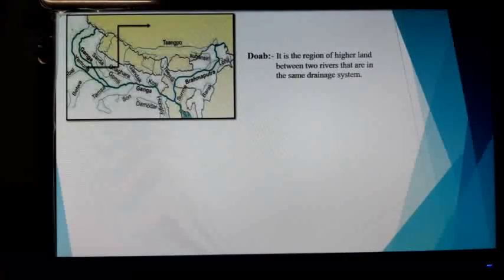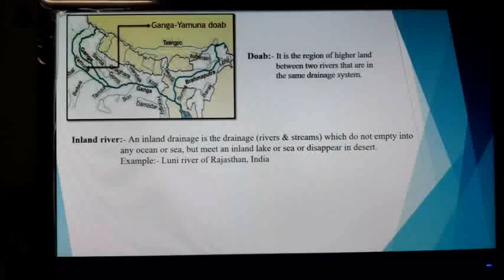Doab: it is a region of higher land between two rivers that are in the same drainage system. You can see the Ganga Yamuna Doab between the Ganga and Yamuna rivers, the marked area. Now inland river: an inland drainage is the drainage which does not empty into any ocean or sea but meets an inland lake or sea or disappears in the desert region. Luni River is the ideal example of an inland river, which is situated in Rajasthan, India.